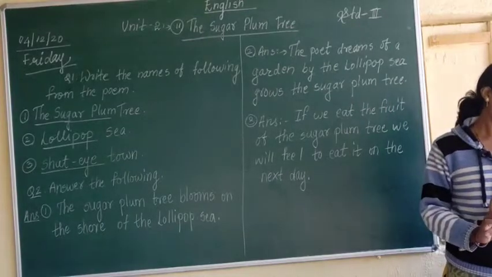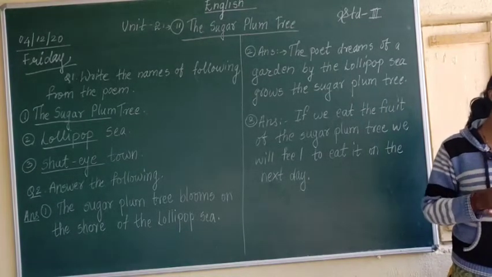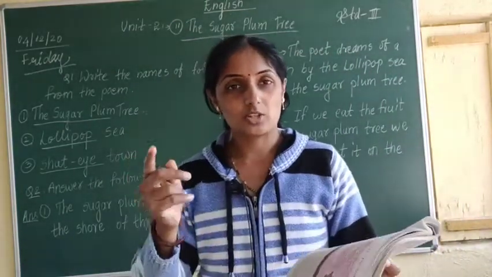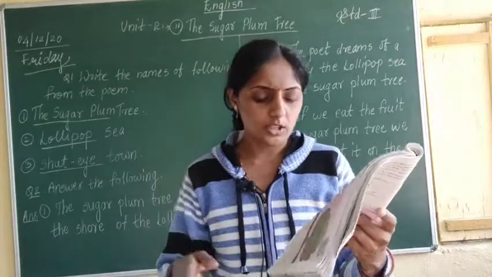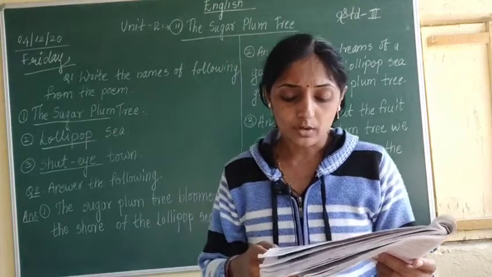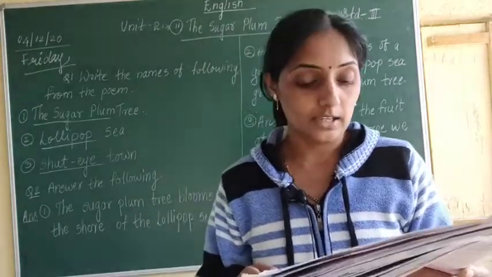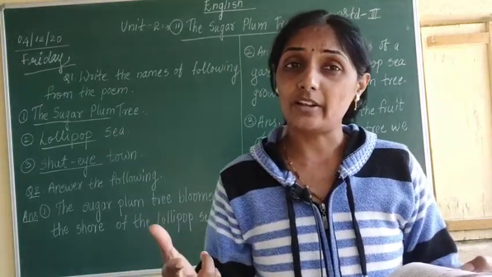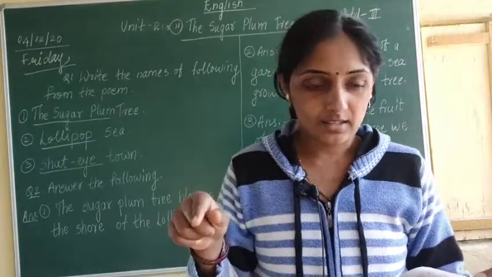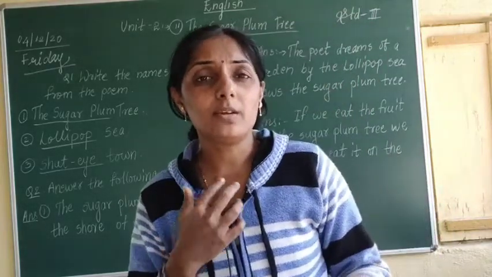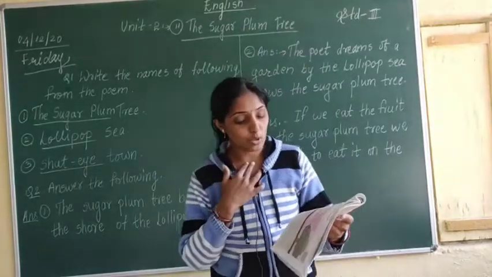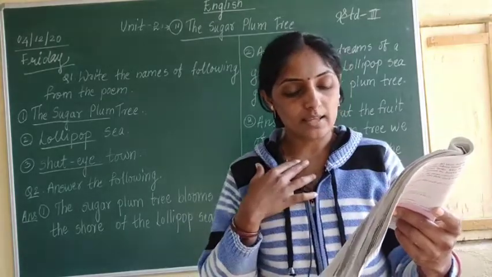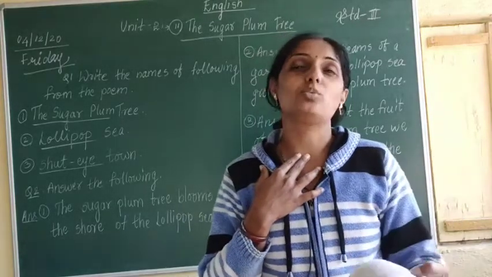Understood? In this way we have completed question number 1 and question number 2, and question number 3 which is given in the book is, using your imagination. You have to use your imagination. Using your imagination, write about other wonderful things that you may find in Shut Eye Town. तुमच्या मनाने हे आन्सर लिहायचे. ओके. And the second one is, what will be your imagination about lollipop sea?